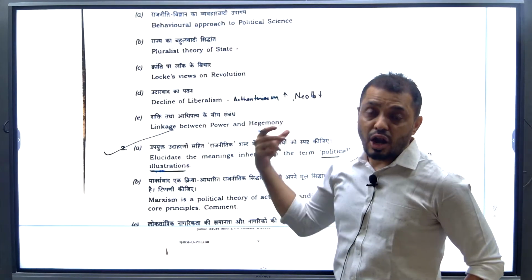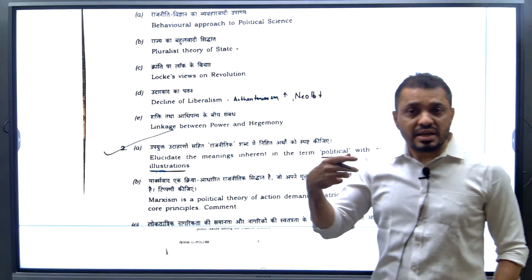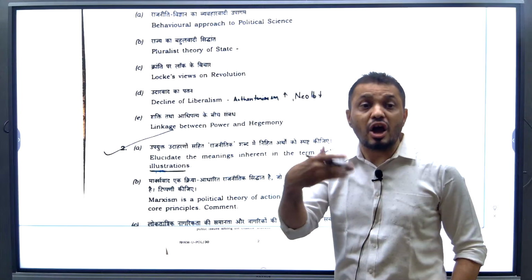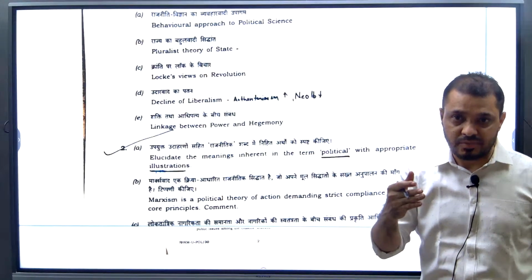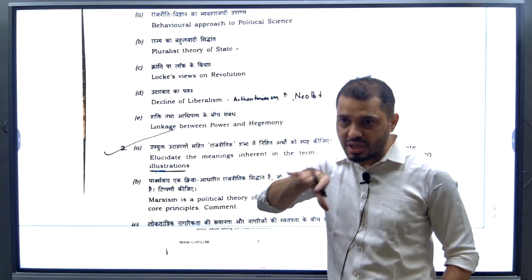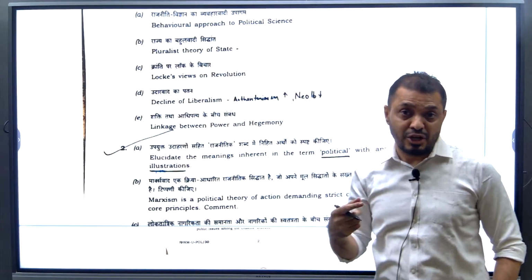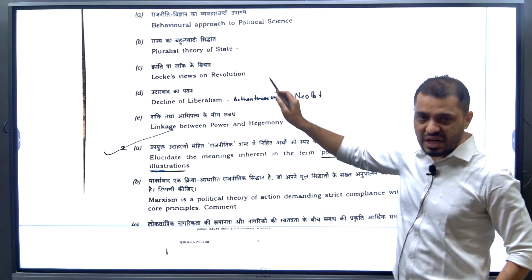What is Locke's view on the revolution? We all know that Locke saw the peaceful transition of power in England. During Locke's period, England changed from monarchy to constitutional monarchy. The power shifted from the king to the constitutional monarchy, whereas in Hobbes's time there was a bloody revolution. That effect we discussed in the classroom. So this is a pretty straightforward question.